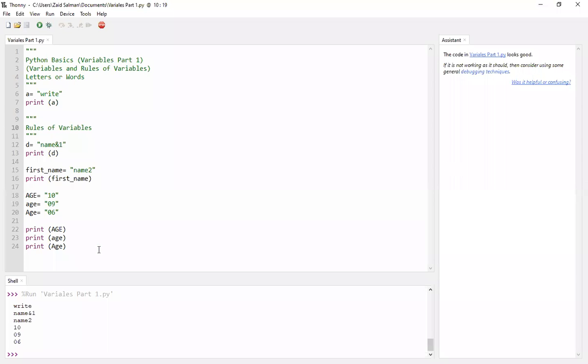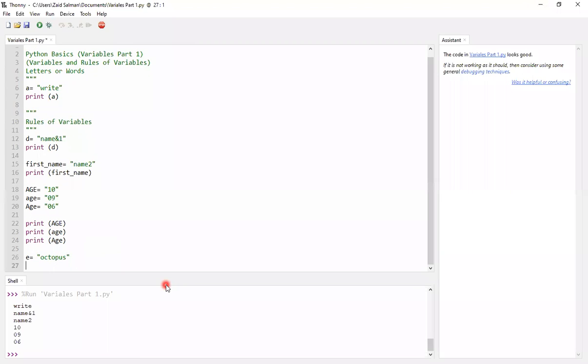So it's totally okay if we have longer names for variables, and it's totally okay if we have shorter names. For example, we can have e is equals to octopus, and this is short, just one word, and it will all be totally okay.